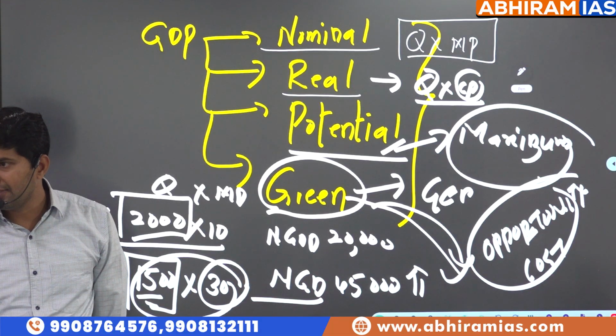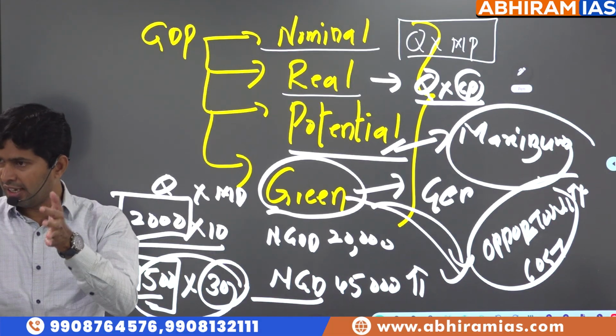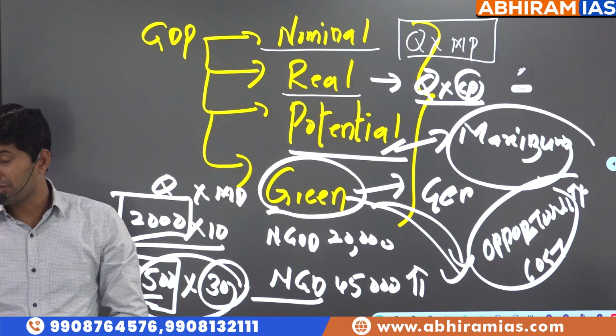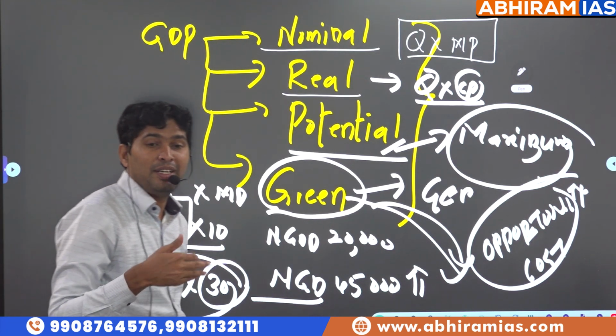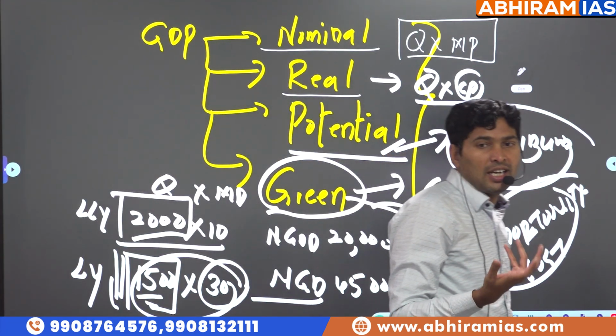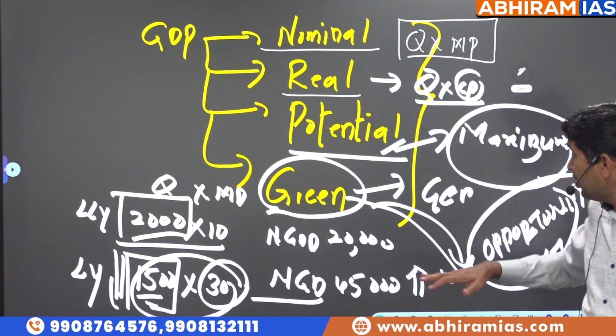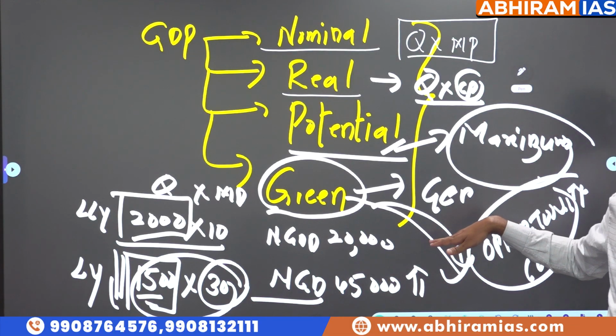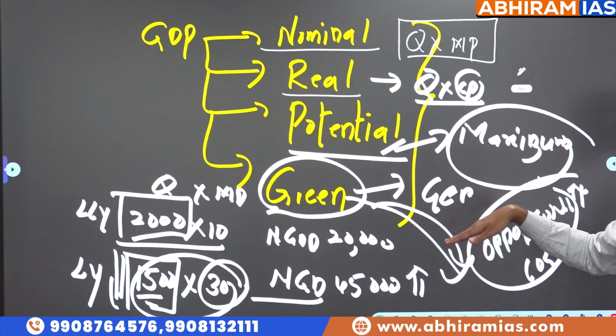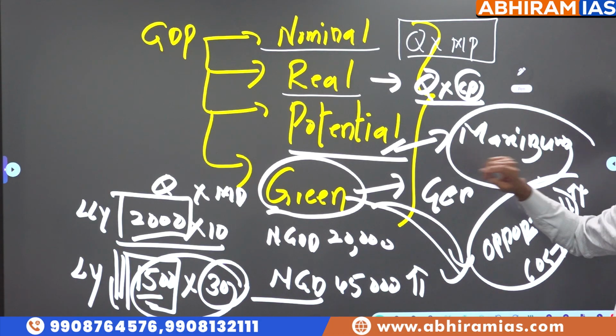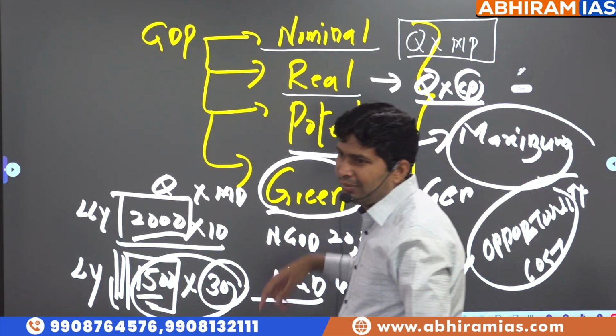If you want to achieve a certain level of production, industrialization is happening, urbanization is happening, we are destroying natural resources. So in the process of achieving GDP, the environmental damage caused, the negative externalities caused, also should be calculated. That is called green GDP.